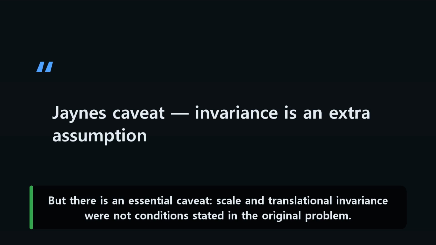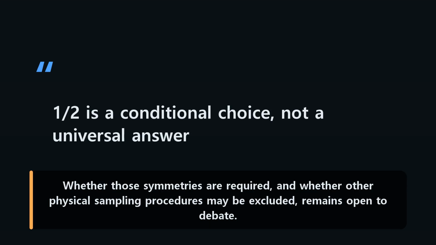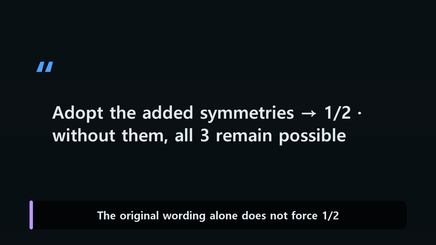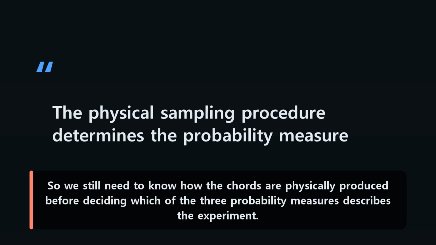But there is an essential caveat. Scale and translational invariance were not conditions stated in the original problem. Whether those symmetries are required, and whether other physical sampling procedures may be excluded, remains open to debate. Jaynes offered a useful principle for an ambiguous question, but the original wording did not produce one half by itself. So we still need to know how the chords are physically produced before deciding which of the three probability measures describes the experiment.